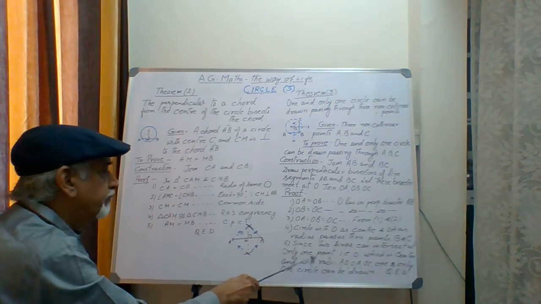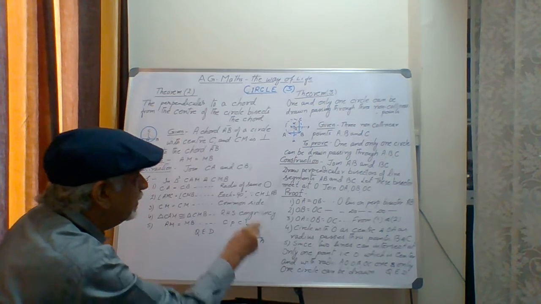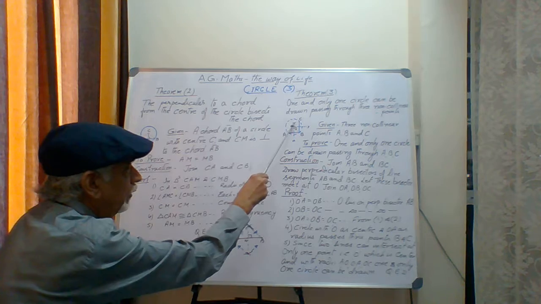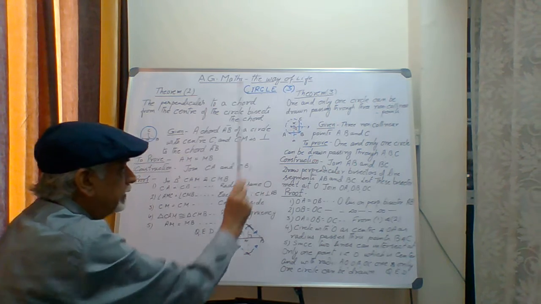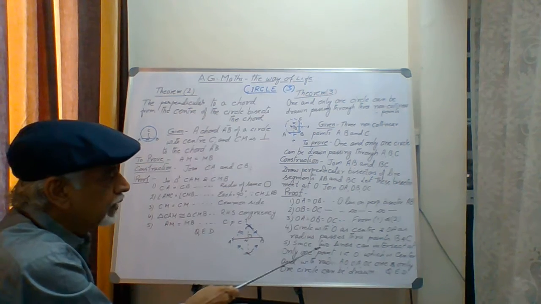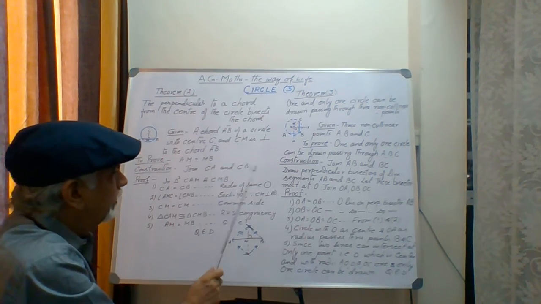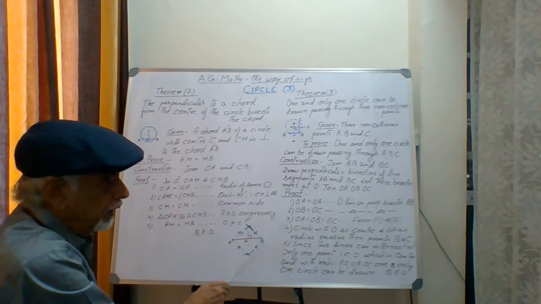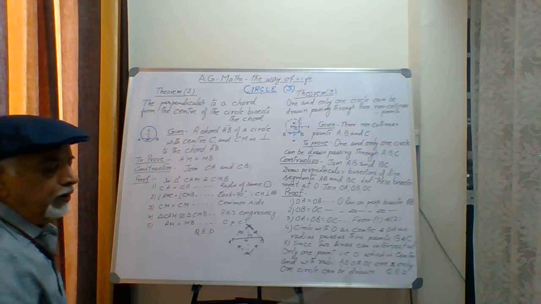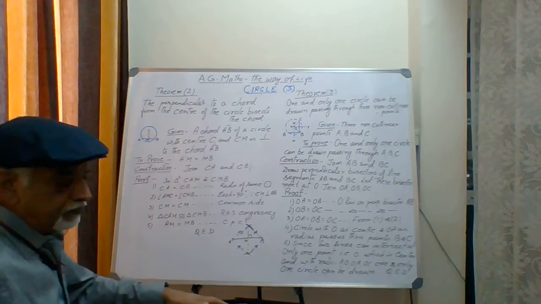Because we have taken OA or OB or OC as the radius for drawing the circle from the center O. If OA or OB or OC is taken, we will get a circle and only one circle which will pass through the 3 points. That is how the theorem is proved. And we ultimately write QED down below. That's how we prove the theorem.